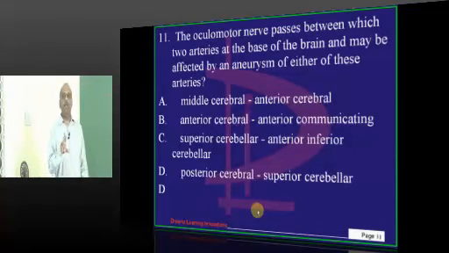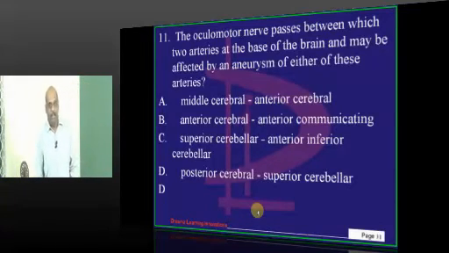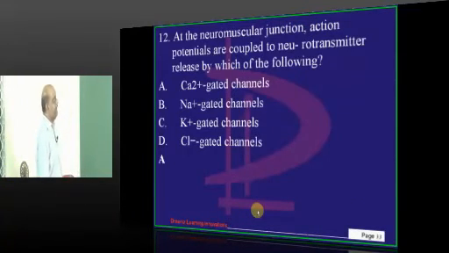Now the oculomotor nerve typically passes between the posterior cerebral and the superior cerebellar artery. And any aneurysm in that location can lead to the compression of the oculomotor nerve, is what you are going to ultimately remember.